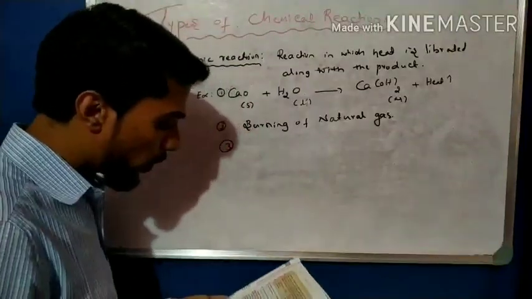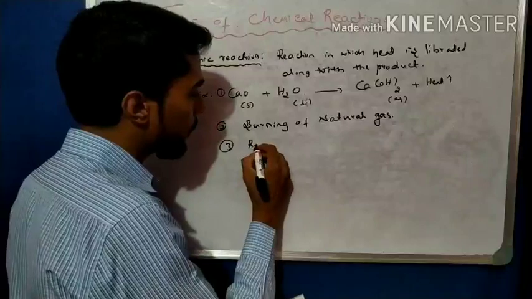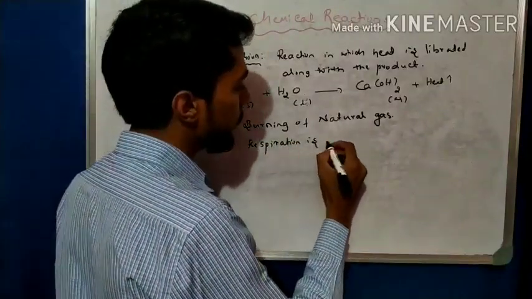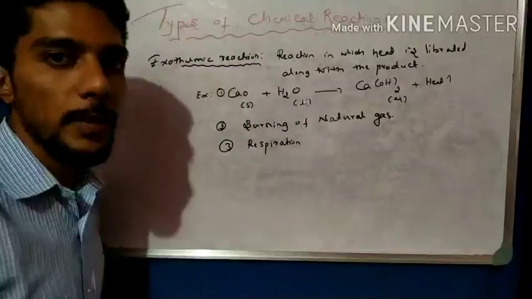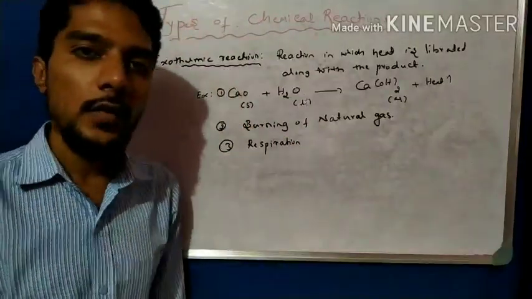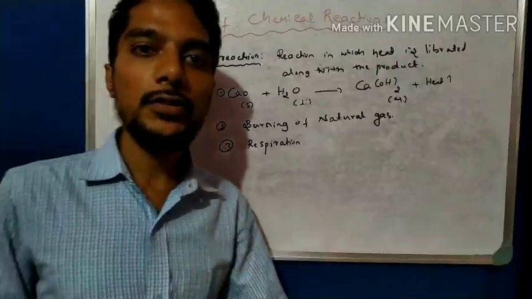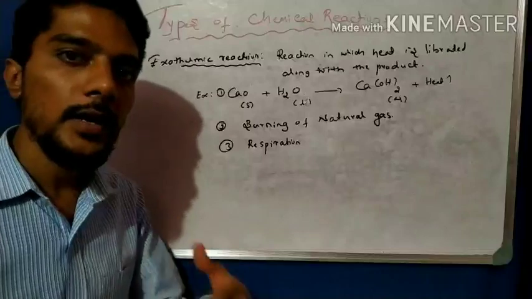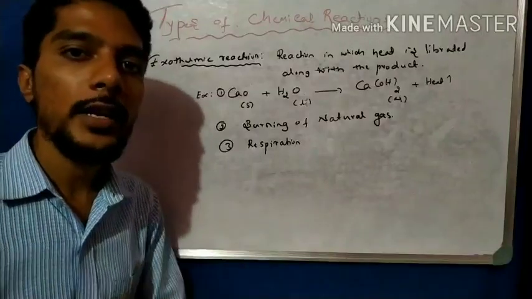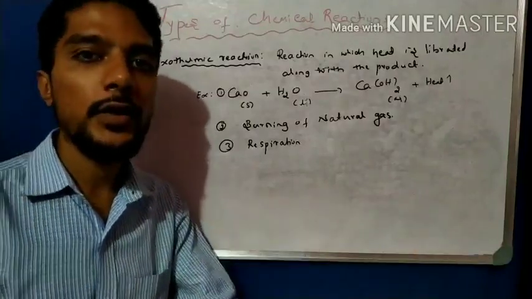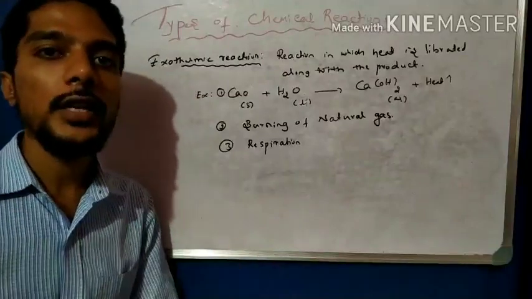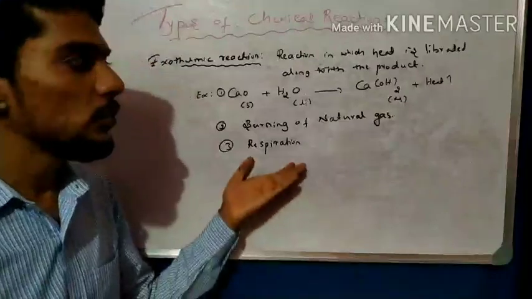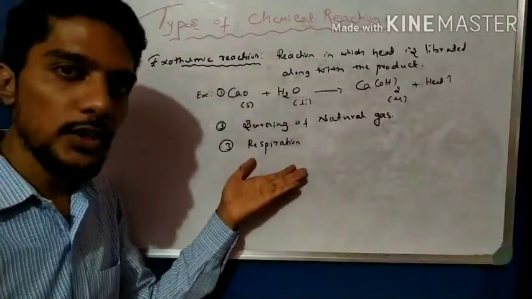Another example is respiration. Respiration is also an exothermic reaction, because during respiration, when glucose is broken down in the presence of oxygen into carbon dioxide, energy is liberated, in the form of heat. So it is an exothermic reaction.